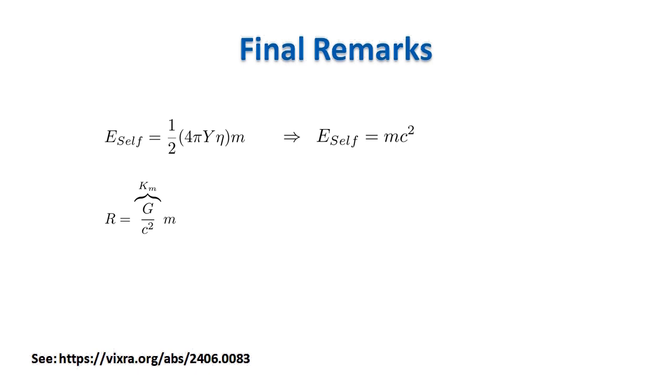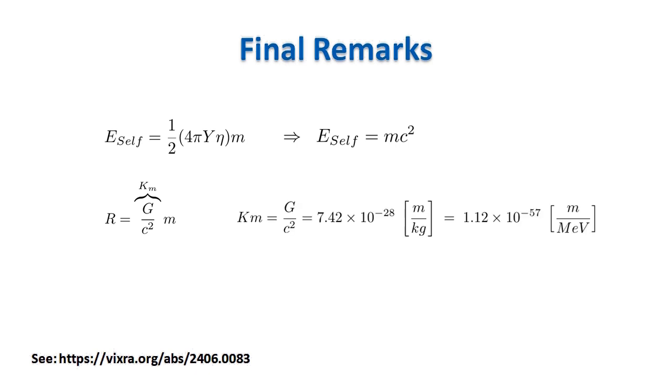Finally, it is possible to evaluate the conversion factor for a mass from square meter to kilogram between the two models. We call this conversion factor Km. This conversion factor turned out to be very small since, for the mass of the known particles, we get a radius r much smaller than the Planck length, and this is bad. However, for a mass of order of magnitude of a Planck mass, we get a radius r of the order of magnitude of the Planck length.